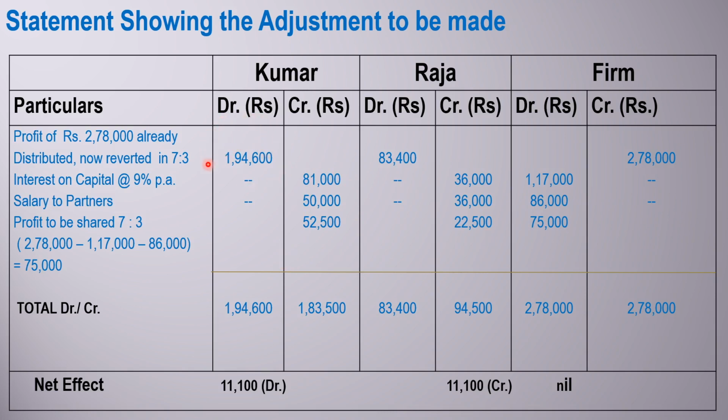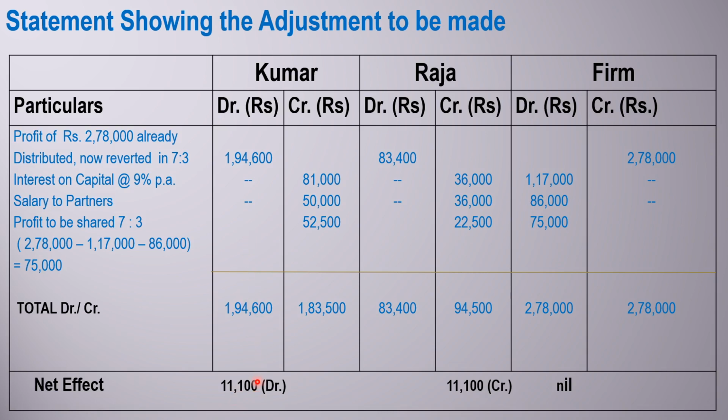Actually Kumar has taken 1,94,600, and Kumar should get this amount, 1,83,500. Kumar has taken this amount but he should get this amount. Now we have to compare whether Kumar has taken more or Kumar should get more. Now if you compare here, the debit side is coming more, so the difference is 11,100 debit, meaning Kumar has taken more amount, so Kumar has to return.